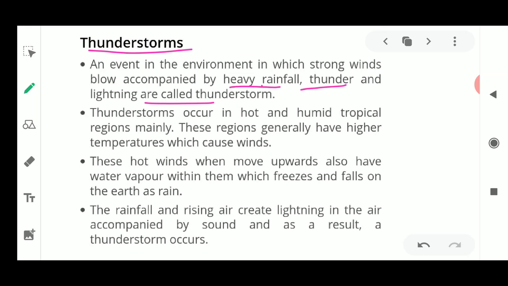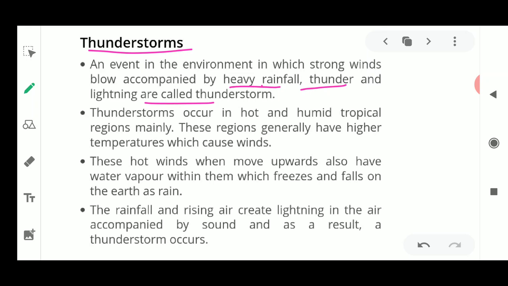And also we have seen the definition of lightning, which says that lightning is the heavy voltage which is caused because of the collision of the clouds having different types of charges in them. So a thunderstorm means strong winds accompanied with rainfall, thunder and lightning.